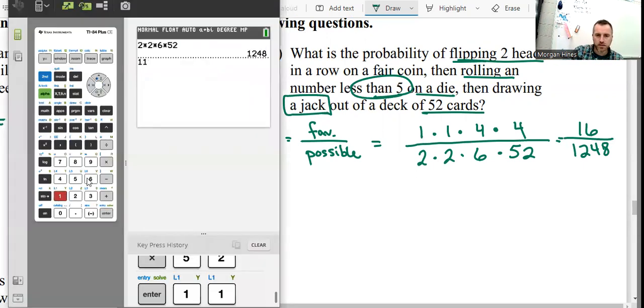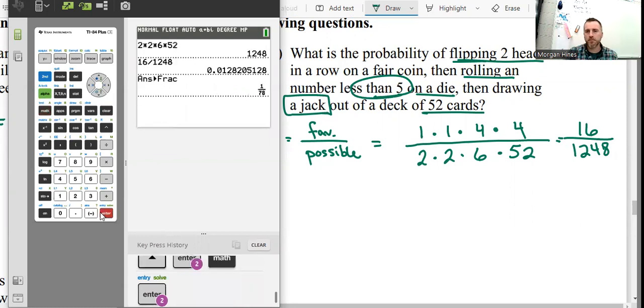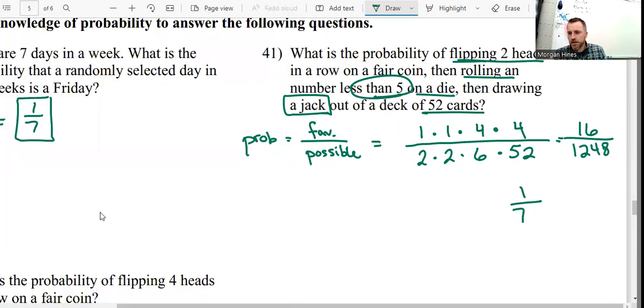So we can do 16 over 1,248. You hit math, enter. It says, hey, that's a 1 out of 78 chance of that happening for you.